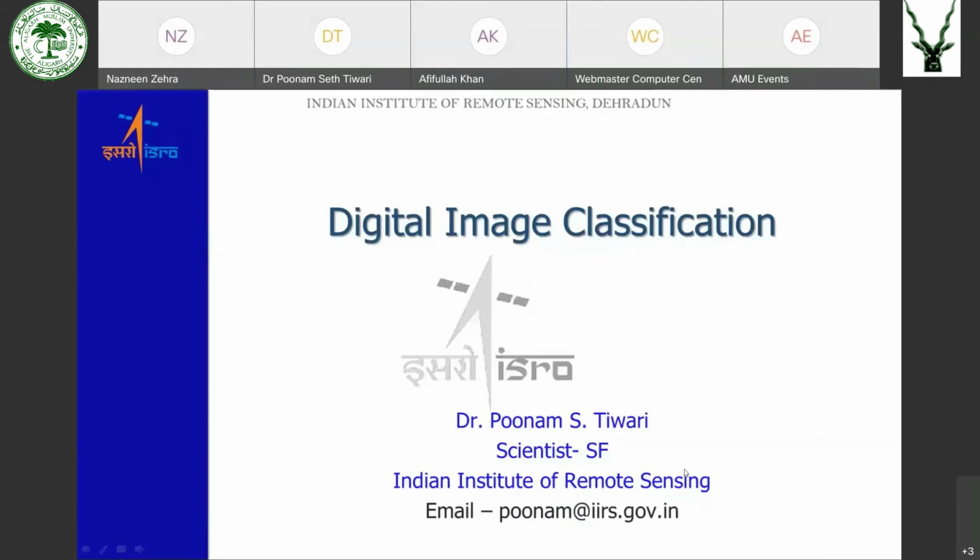Okay, so since we are going to discuss digital image classification, I assume that you are already aware of how the remote sensing sensor captures the data, what a digital image is, and some general steps of processing of digital image. So all those things are clear to you. If that is clear, then we can go ahead with the classification.